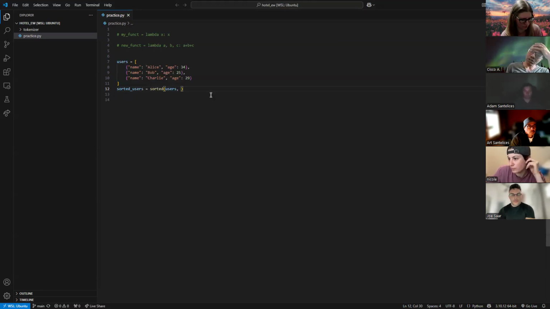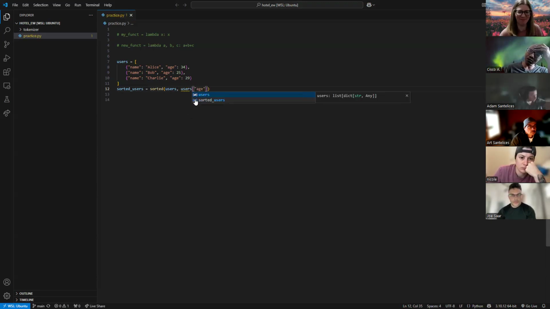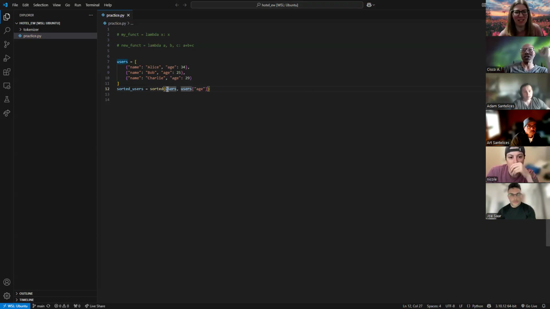Square brackets, age in double quotes, right beside users. So take the comma out. Oh, well, yeah, you can do that. Yep, because this one's our list we're passing in, so we're gonna leave that. Good. And then yes, this would be how I would target age.